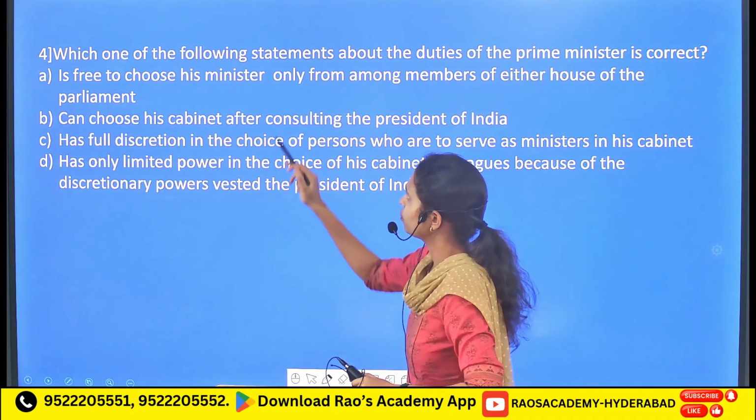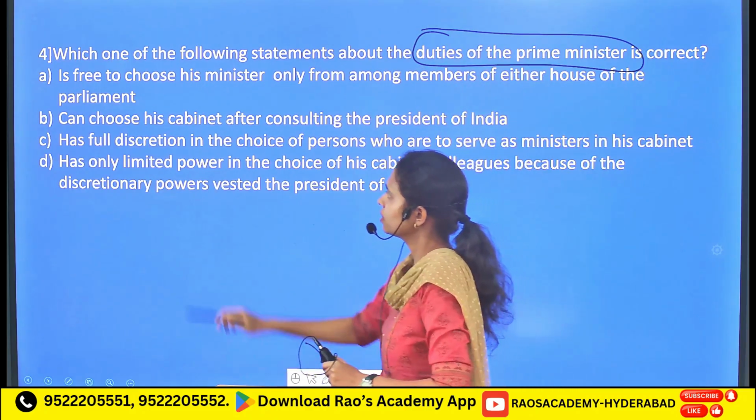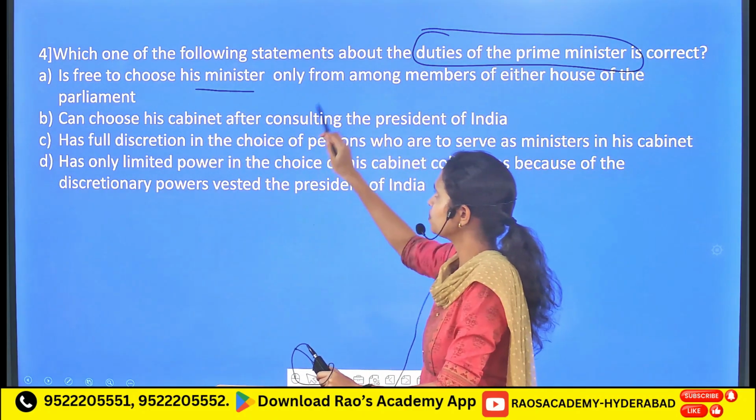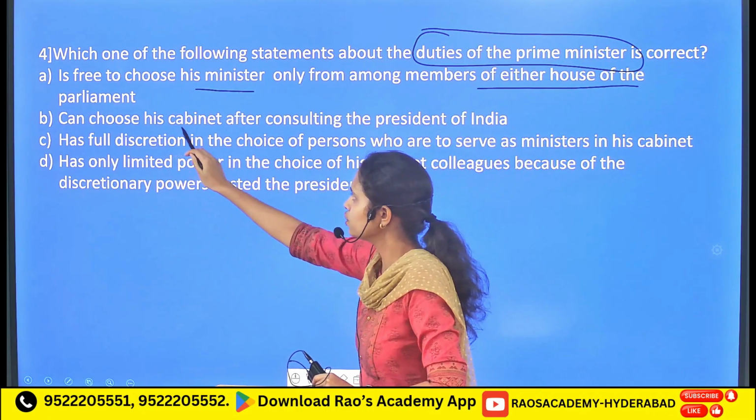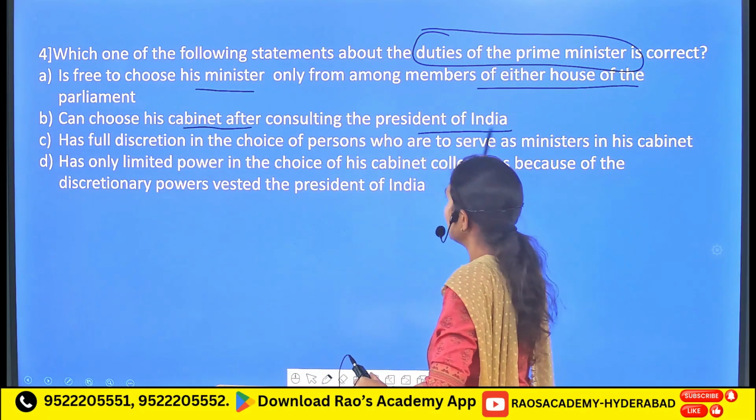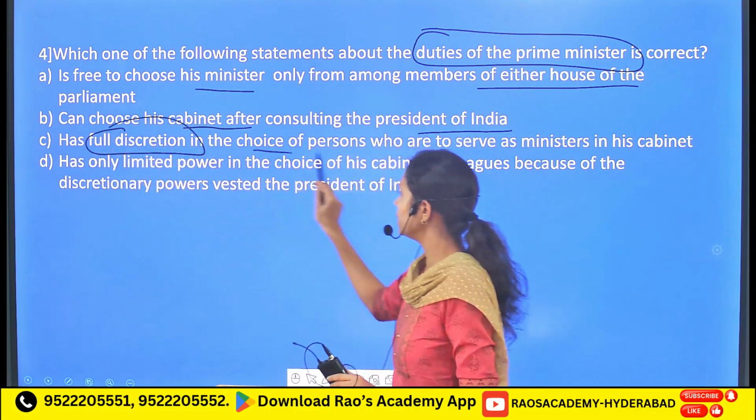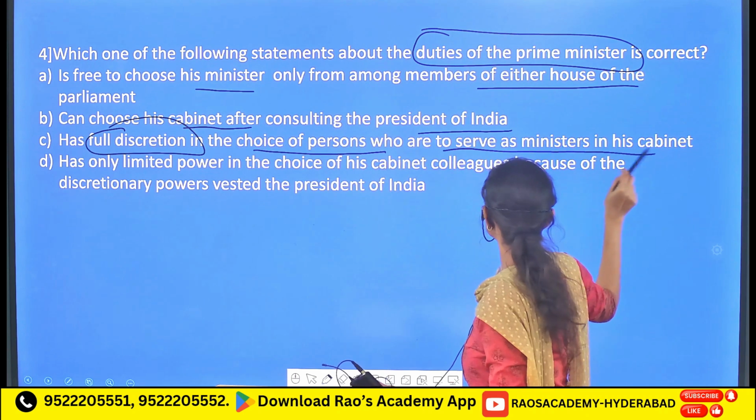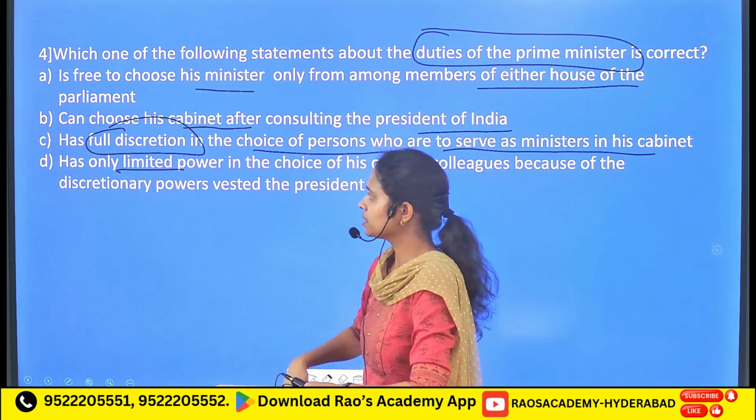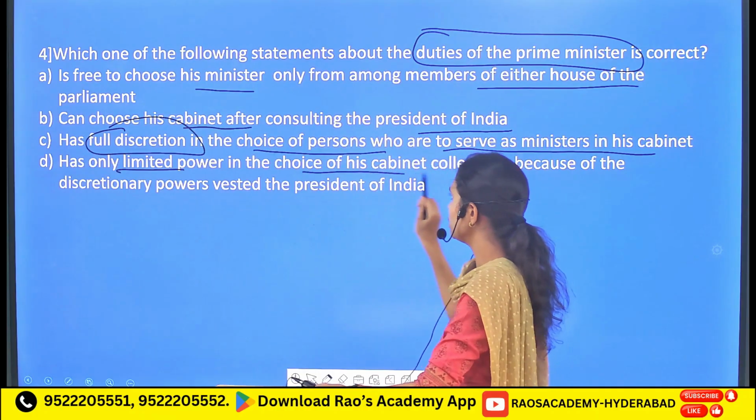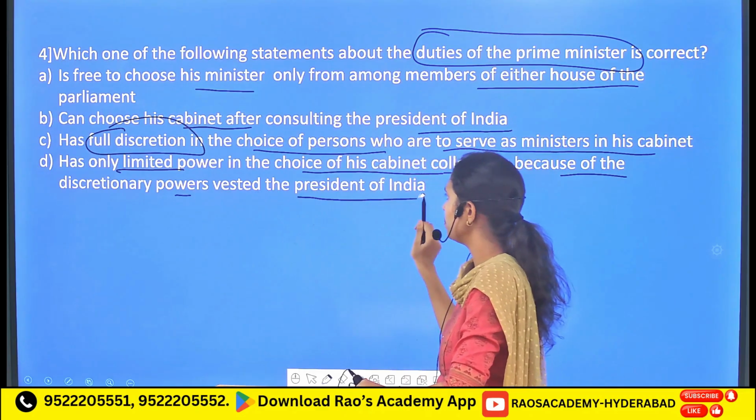Followed by, which one of the following statements about the duties of the Prime Minister is correct? He is free to choose his ministers only from among the members of either house of the Parliament. He can choose his cabinet after consulting the President of India. He has the full discretion in the choice of the persons who are to serve as ministers in the cabinet. The Prime Minister has only limited power in the choice of his cabinet colleagues because of the discretionary powers vested with the President of India.